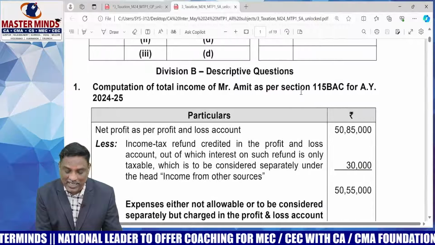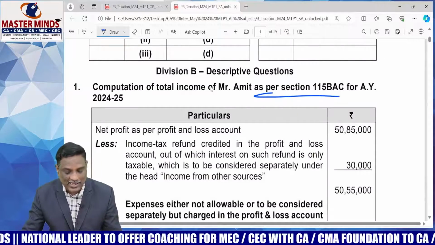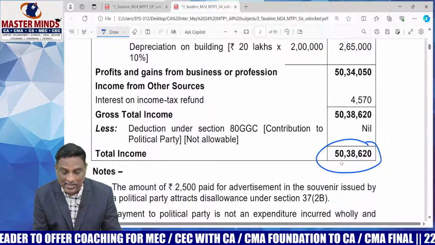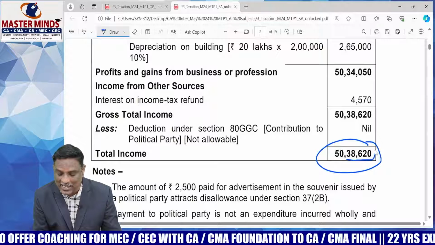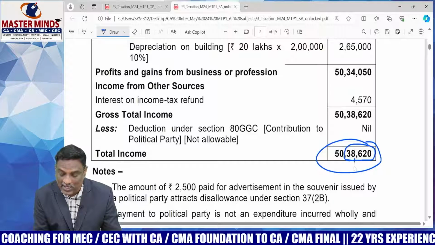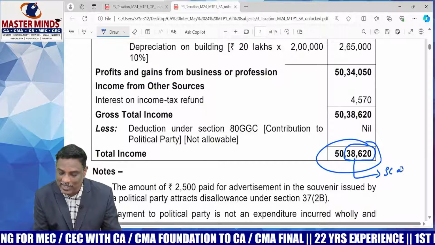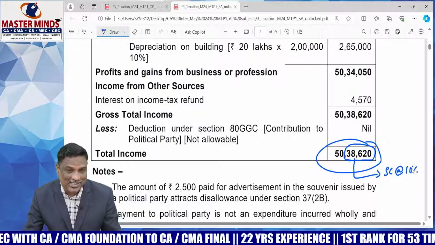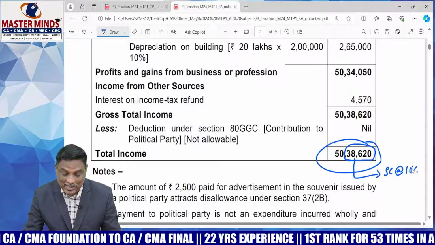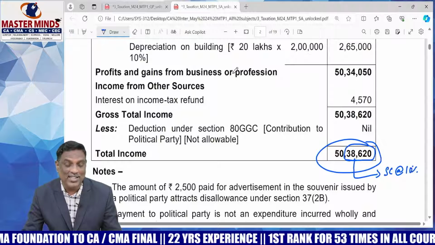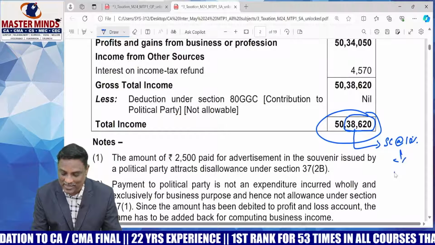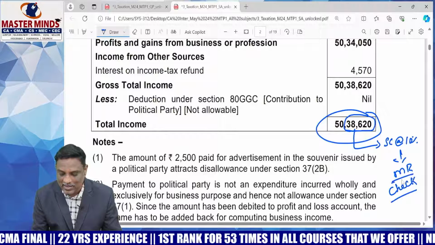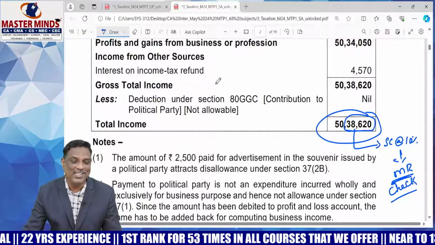As per Section 115BAC, default tax regime, the answer is 50 lakhs 38,620. Whenever the answer just exceeds 50 lakhs, just 38,680, therefore you need to pay surcharge at the rate of 10%. Whenever surcharge is applicable, mainly in this case, it is required to check whether marginal relief is available or not. That's also another important observation. Check about the marginal relief. Is it available or not?